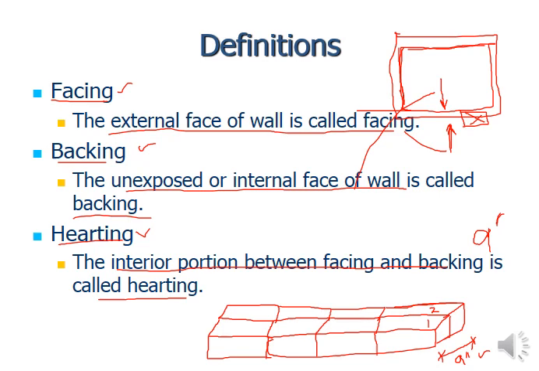Now if you are going to lay the header course above it, along the joint, at any joint you can take 2.25 here and 2.25 here. So one brick you can place along the header.